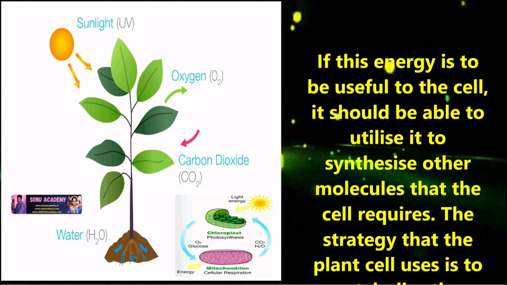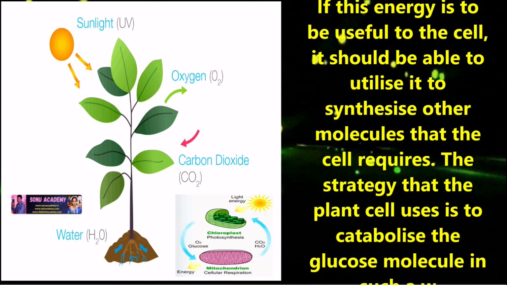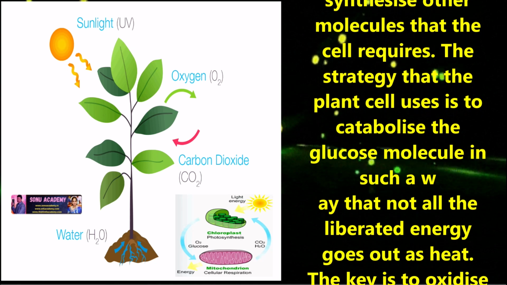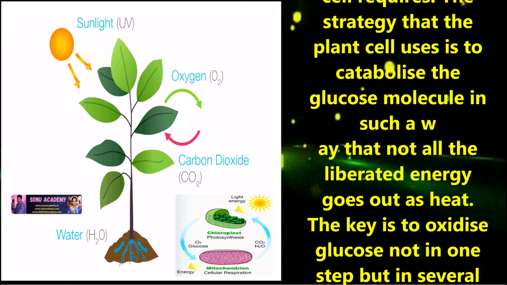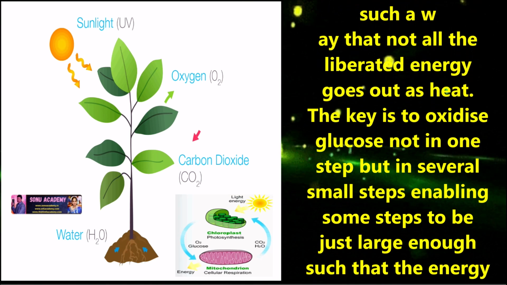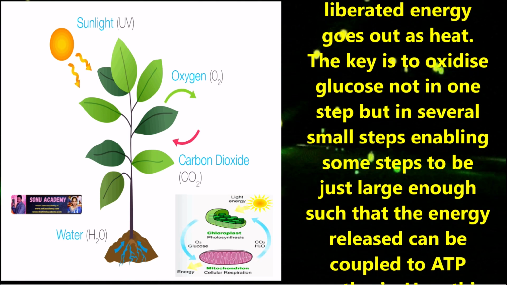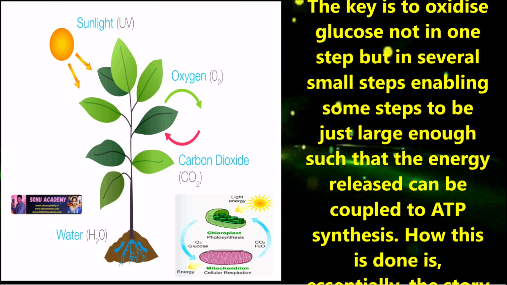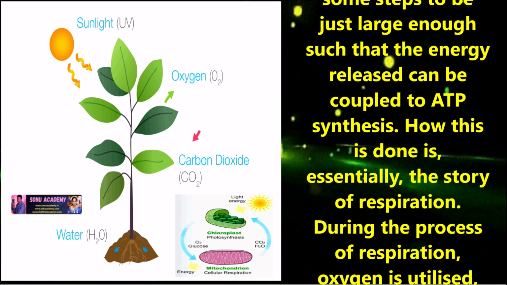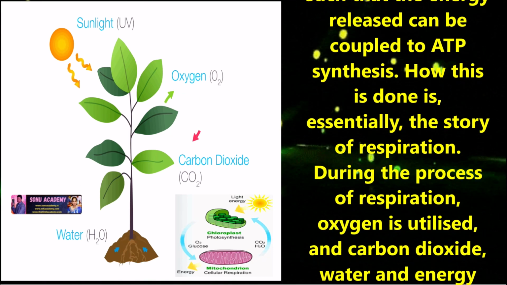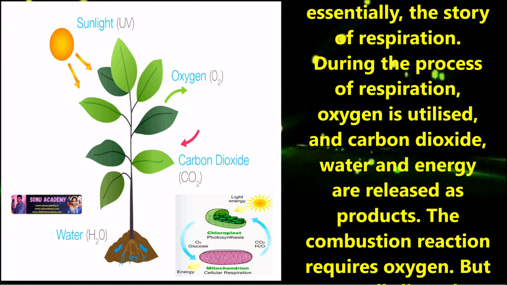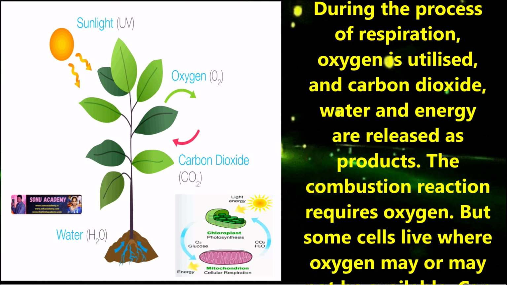The strategy that the plant cells use is to catabolize the glucose molecule in such a way that not all the liberated energy goes out as heat. The key is to oxidize glucose not in one step but in several small steps, enabling some steps to be just large enough such that the energy released can be coupled to ATP synthesis. How this is done is essentially the story of respiration. During the process of respiration, oxygen is utilized and carbon dioxide, water, and energy are released as products.